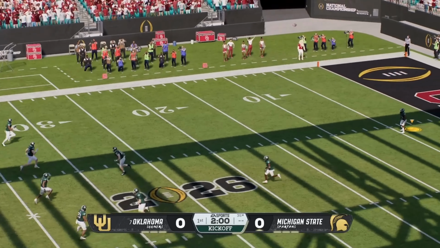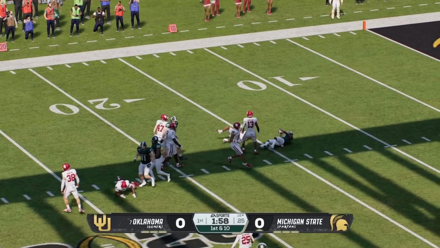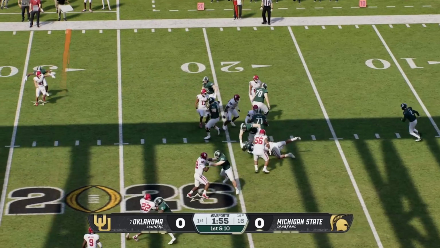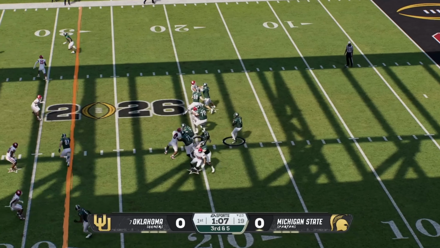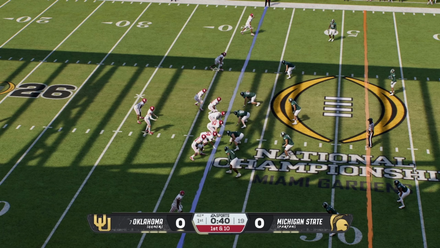It's Michigan State versus Oklahoma, the two complete opposite teams of what happened in real life. But man, this is not what I would expect. We have a Michigan State team that is not very good anymore, and an Oklahoma team that I would say is better than Clemson now, but I still didn't really expect it.